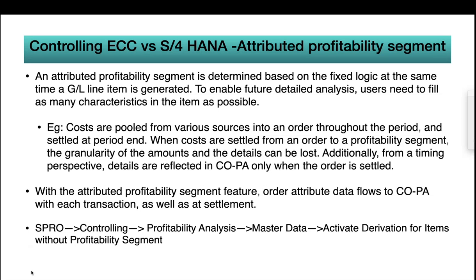That is the reason that, though you are making some postings in accounting, those characteristics will not be available and you cannot use them in the account-based COPA reports. Here, I will show you an example, then you can understand, then I will jump into configuration.